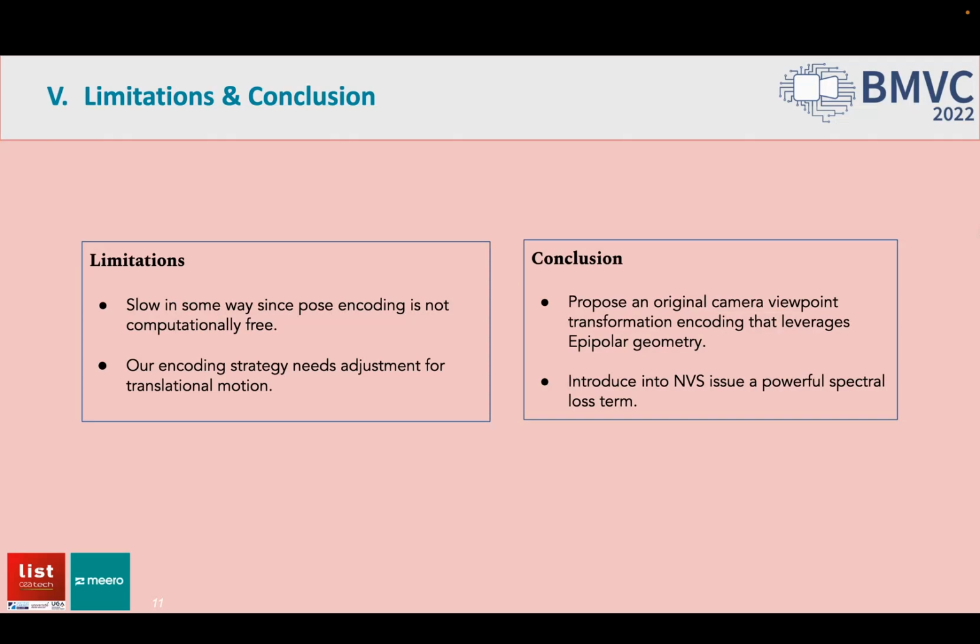However, our encoding is somewhat computationally expensive, since all epipolar lines need to be computed on the fly during training or inference. We also still need to adjust our encoding strategy a bit with the extended version we presented in the first focus for the Synthia and KITTI datasets.